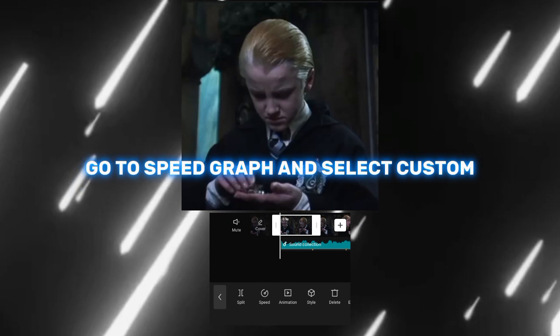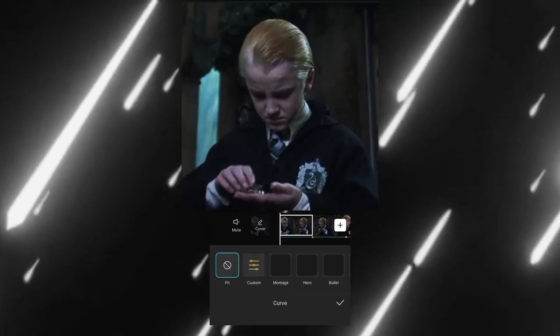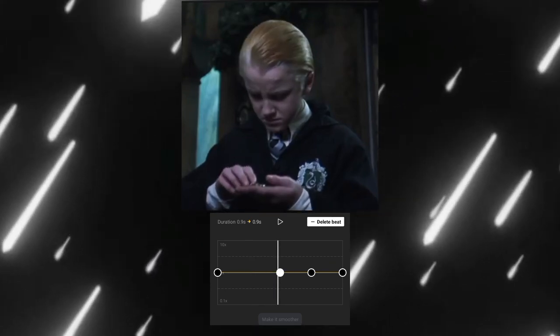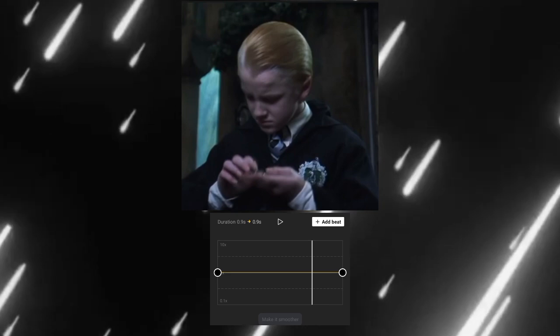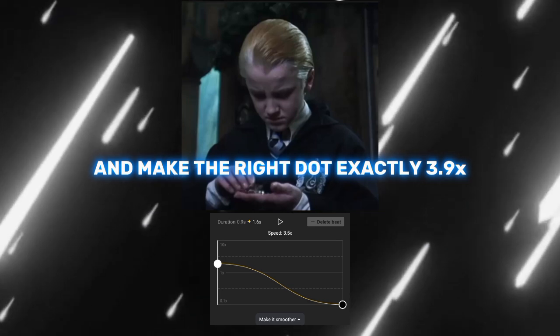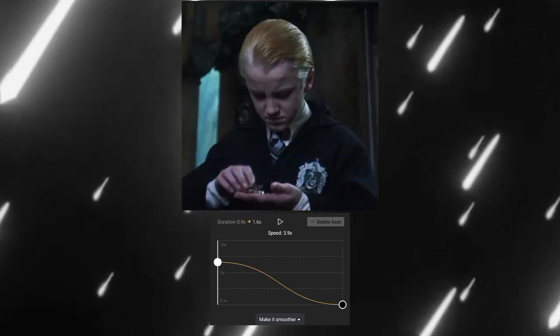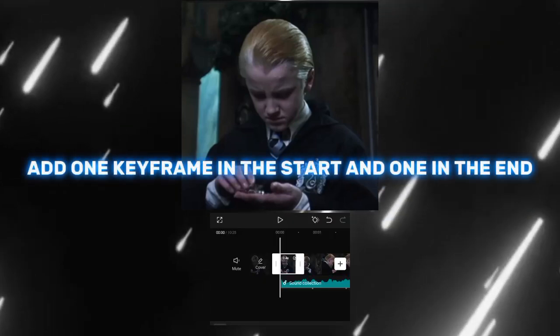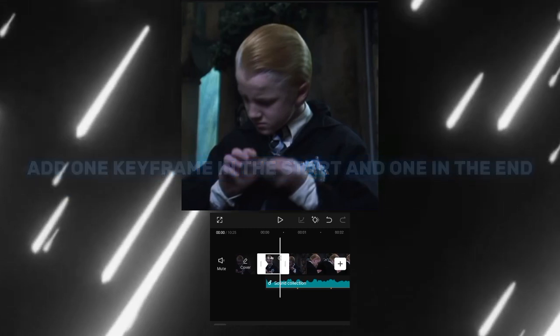Go to Speed Graph and select Custom. Make the left dot 1.0x and make the right dot exactly 3.9x. Add one keyframe in the start and one in the end.